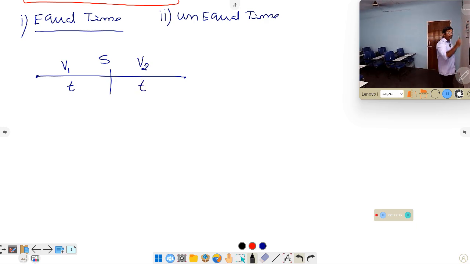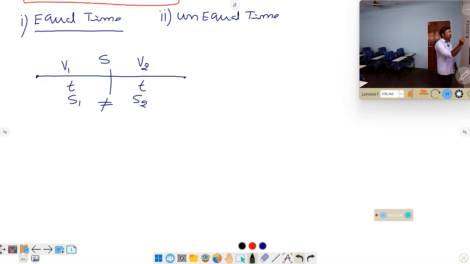Here the speeds are not the same. If the speeds were the same and the time also the same, the distance would also be the same. But here the speeds are different and the time is the same, so are the distances the same or not? You have to understand that. In this case, the distances covered in the first and second parts are S1 and S2, and they are not equal; they will be different.